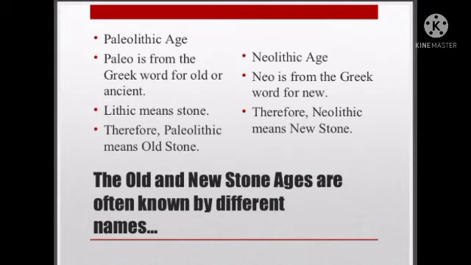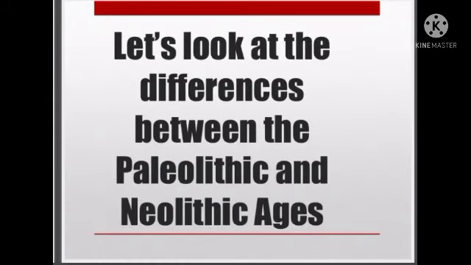Neolithic Age. Neo means what? It's from the Greek word. The meaning is new. Lithic, we know very well, is stone. So Neolithic means new stone. Let's look at the differences between the Paleolithic and Neolithic ages.